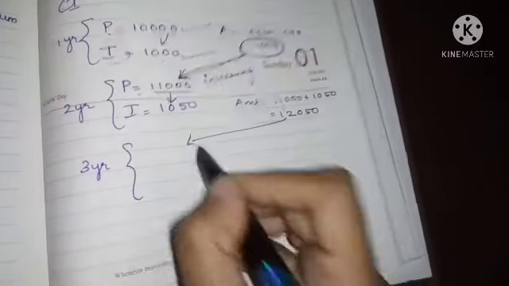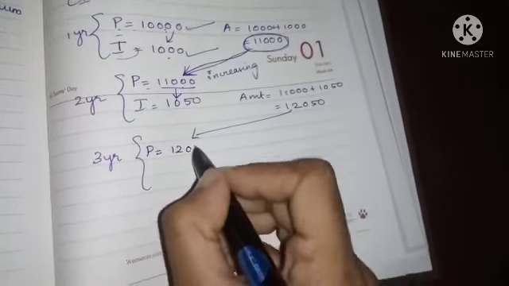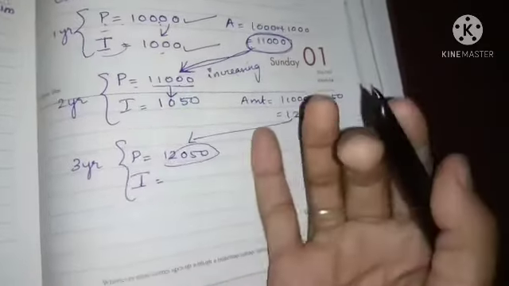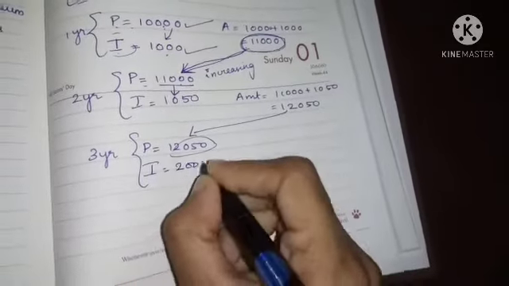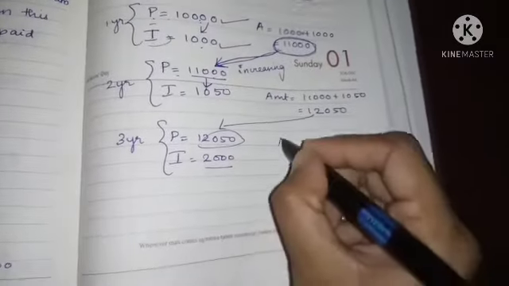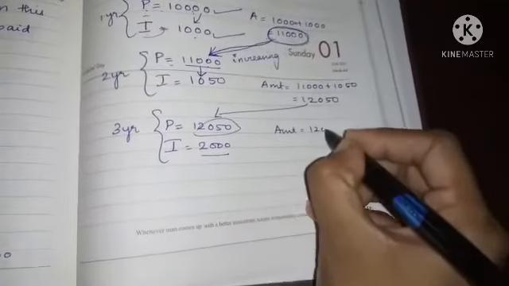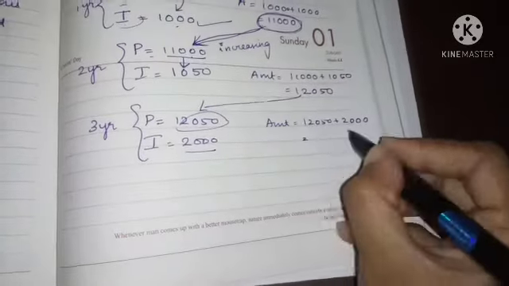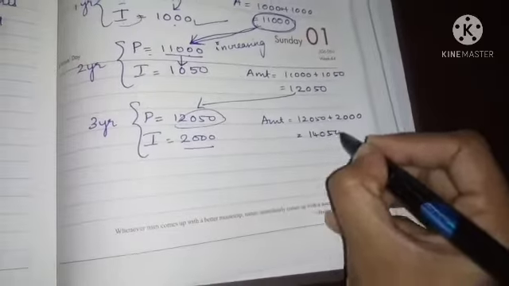For the third year, what will you do now? You will take this amount as the principal, which is 12,050. So what is the interest for that? That will change automatically. Say if it is 2,000, this is not an accurate answer, but if it is 2,000, the amount will automatically change to 12,050 plus 2,000, which is nothing but 14,050.